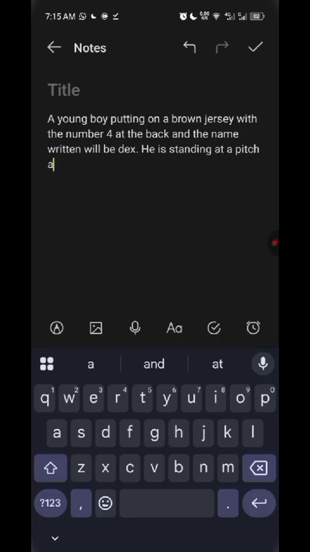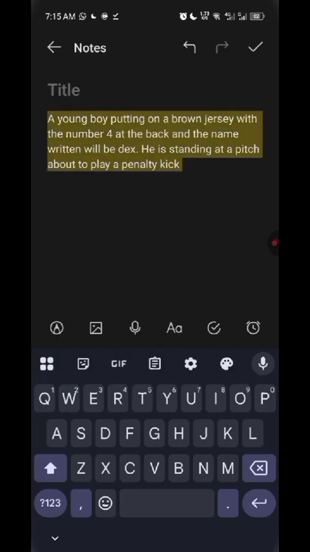If you write it anywhere, anyhow, you can just take it to ChatGPT to refine it, and it will refine it for you. So he's standing at a pitch, outside at the pitch, about to play a penalty kick. So you just have to do it this way. Is there anything again that I want to add?